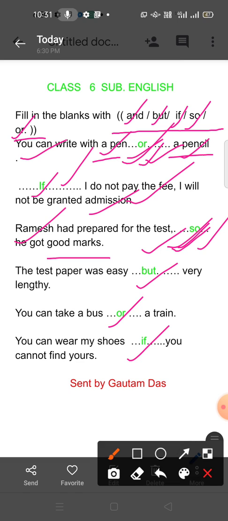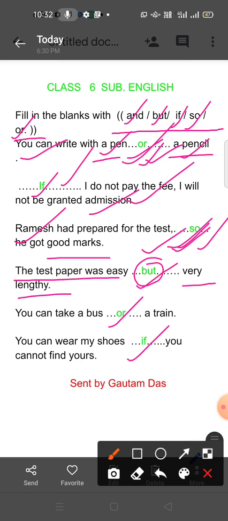I have given here but. The test paper was easy, but very lengthy. These are just opposites, contradictory. If you see such sentences, only in those cases is but used.